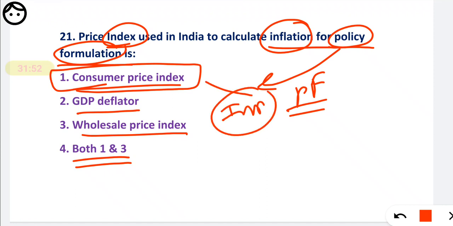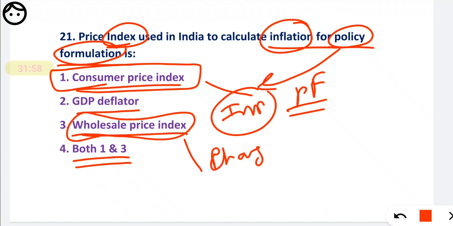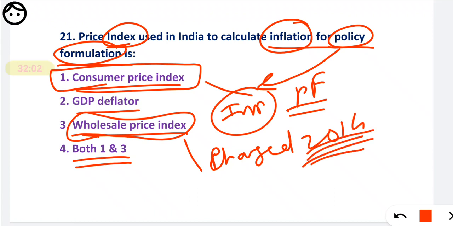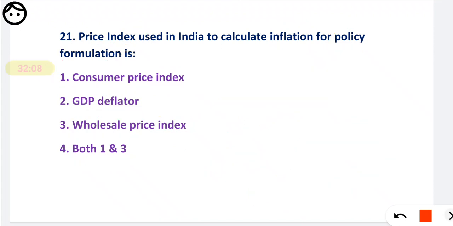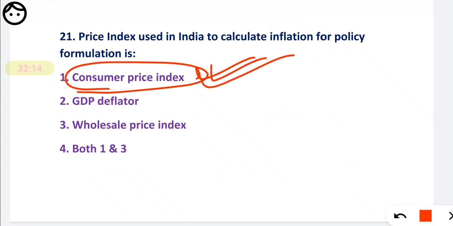But if you are having old books, in an old book they have given WPI, but remember WPI has been changed in 2014 August. Since August 2014 the government is using CPI for inflation policy formation. So remember, the correct option here is the CPI. You have to mark that. If you are having an old book, remember the answer is the CPI, not the WPI, because it is upgraded.